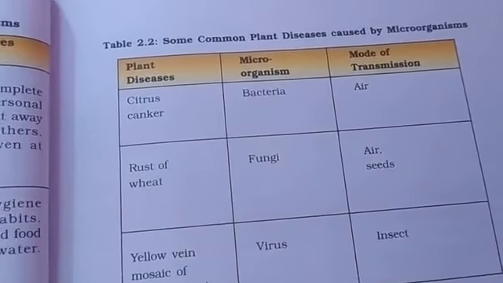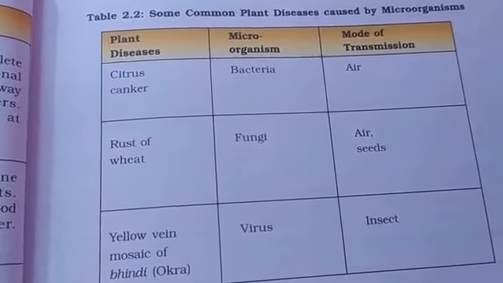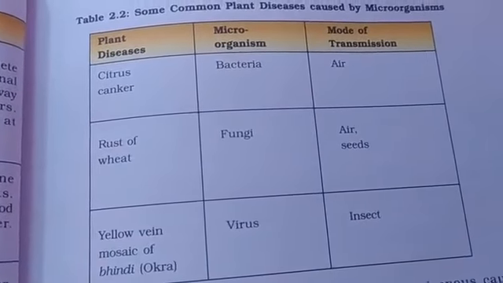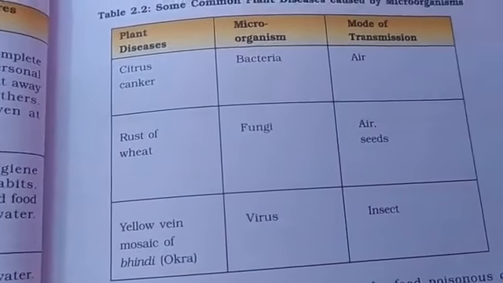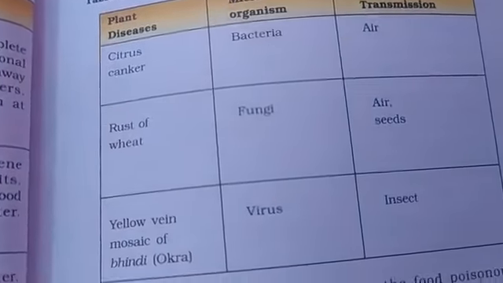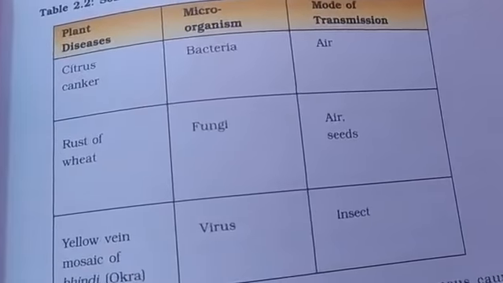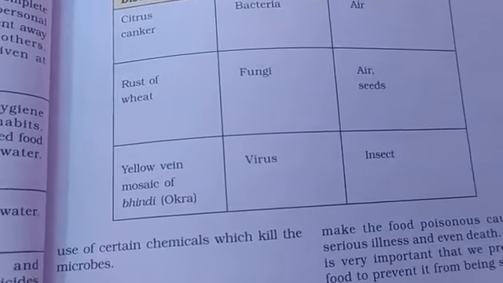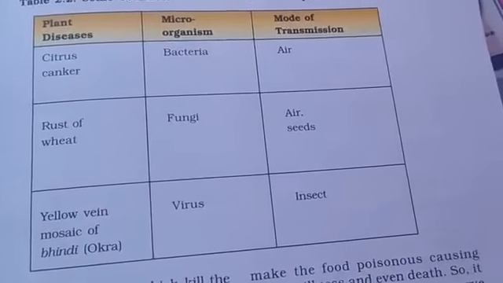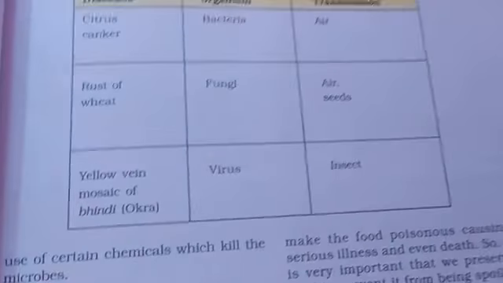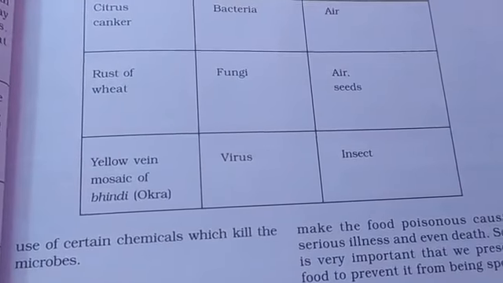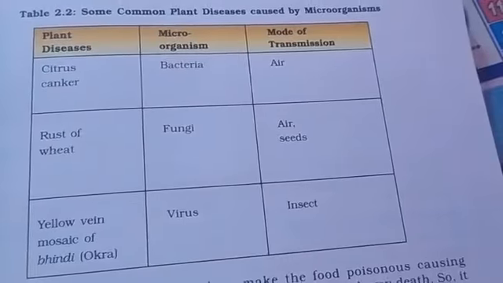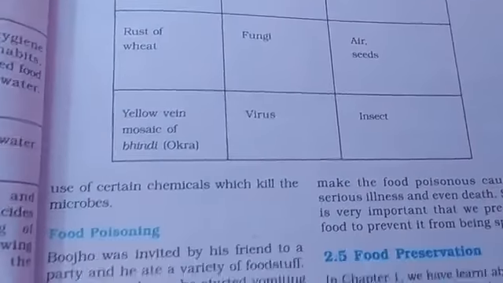They have given a table also: plant diseases, microorganism, mode of transmission. Citrus canker disease, in the citrus plant, that is the lemon plant, is caused by bacteria, and the mode of transmission is air. Rust of wheat is caused by fungi, and the mode of transmission is air and seeds. Next, yellow vein mosaic of bhindi, the okra plant, is a viral disease, caused by a virus, and the mode of transmission is insects.